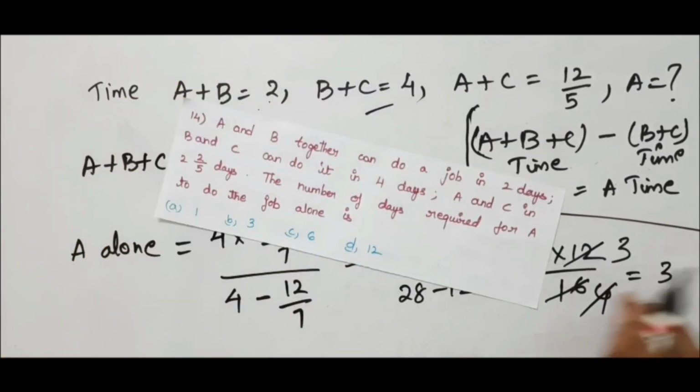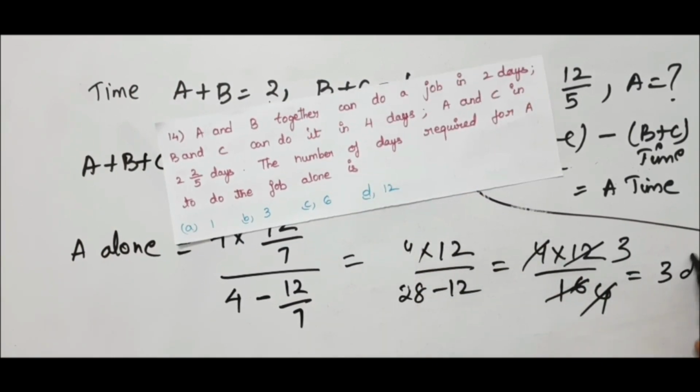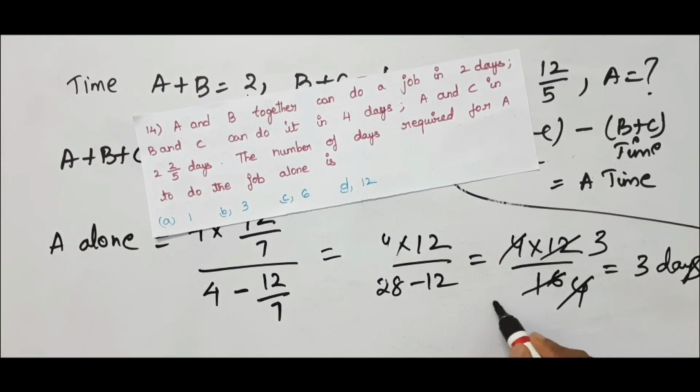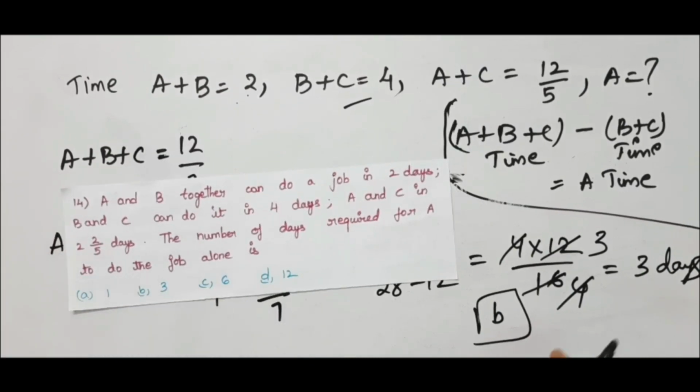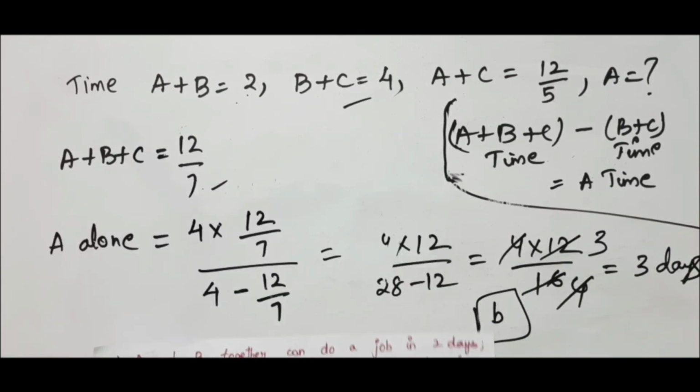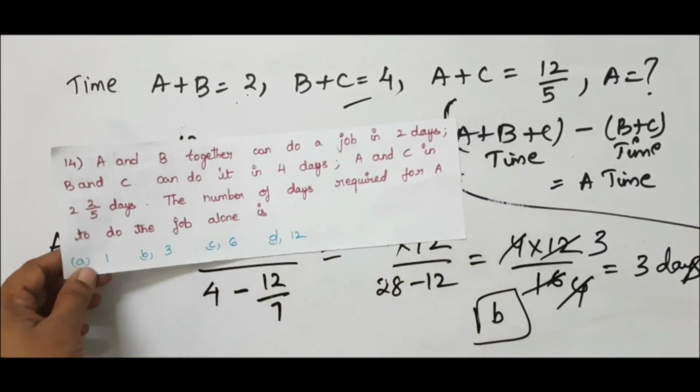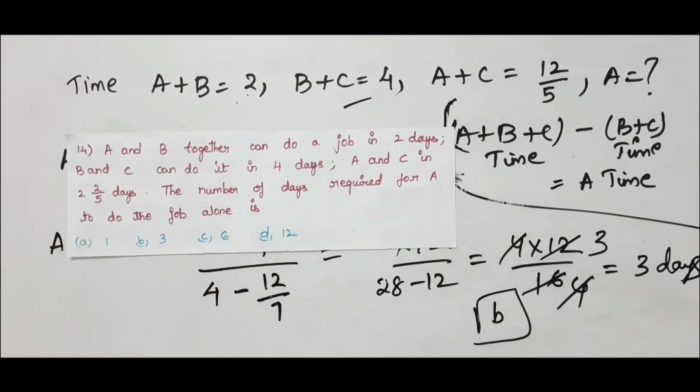Let us go to the options and check where it is. It is option B. Okay, in this way you have to solve this type of problems. That is, if they give in the combinations, first find A plus B plus C using the shortcut method, then apply the A alone shortcut method, you will get the required answer. Now let us go to the next problem.